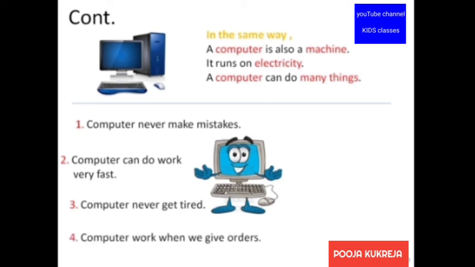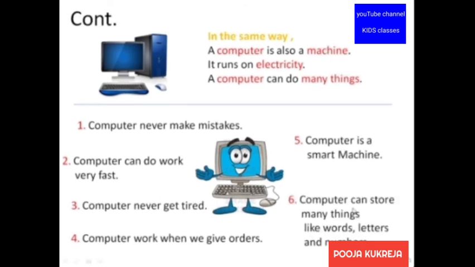Fourth, computer works when we give an order. We have already discussed that no machine can work on its own. In the same way, computer also needs some instruction, some order, to work. Fifth, computer is a smart machine. Why is it a smart machine? Because it is very fast, it never makes mistakes, it never gets tired, and it makes our work easy.